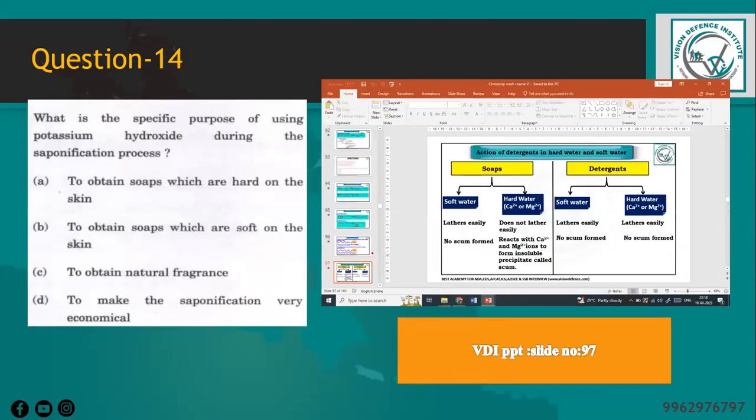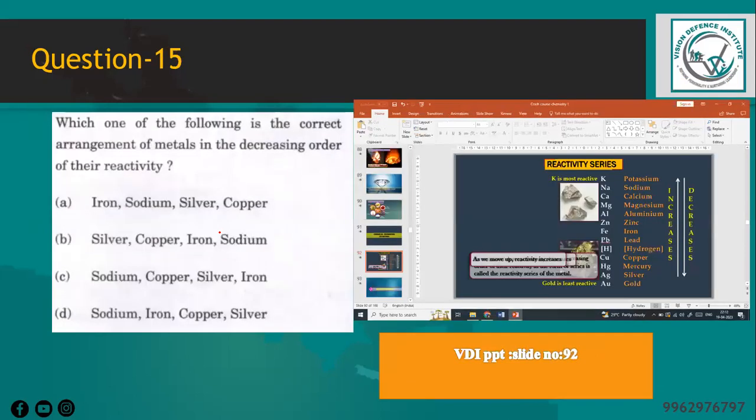What is the specific purpose of using potassium hydroxide during the saponification process? So this has been asked in every examination of NDA. So this has also been reflected in the PPT as such. Which one of the following is a correct arrangement of metals in the decreasing order of their reactivity? So when we talk about the reactivity series, it is given in the material as well as in the PPT, and often asked in weekend test question papers.